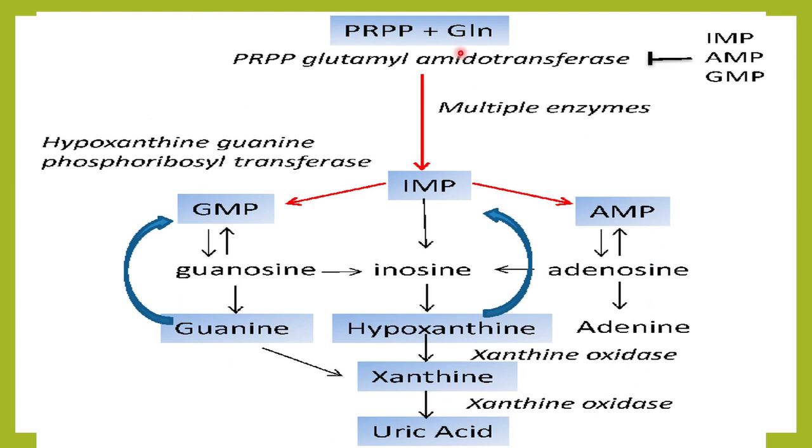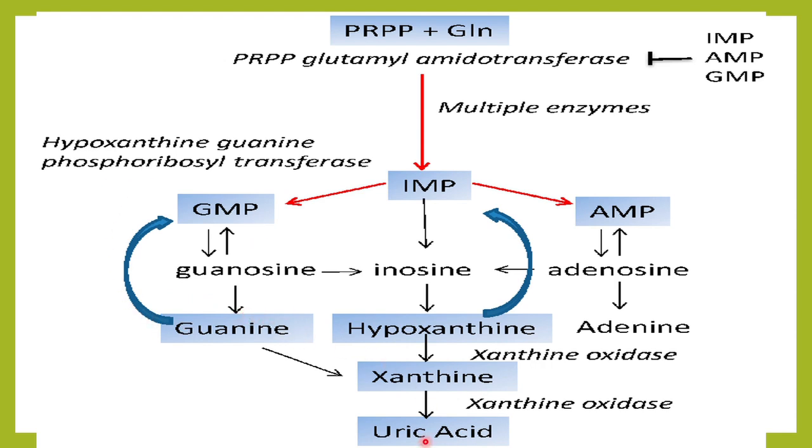So in this pathway PRPP formed IMP, IMP formed GMP and AMP, which were utilized to form DNA, RNA, and also generated ATP and GTP, and these were then broken down to form hypoxanthine, xanthine, and uric acid.